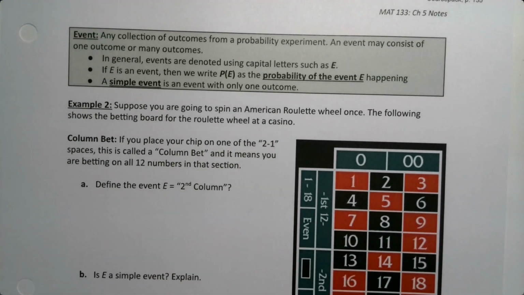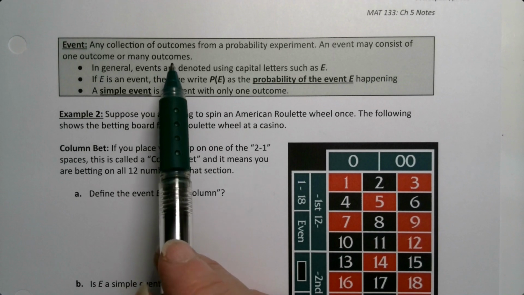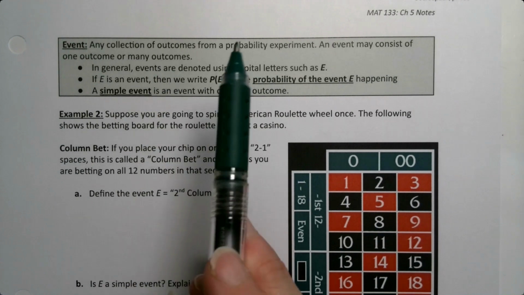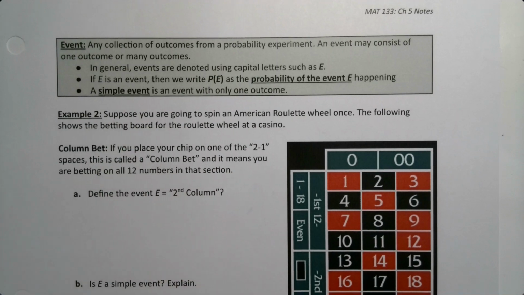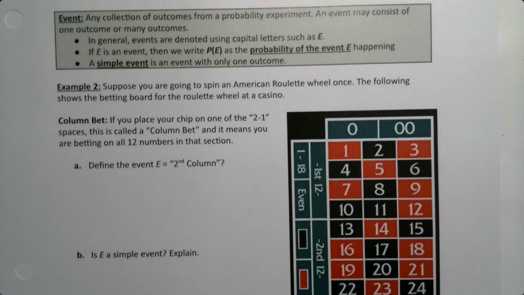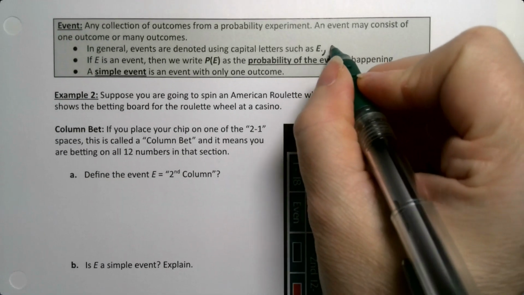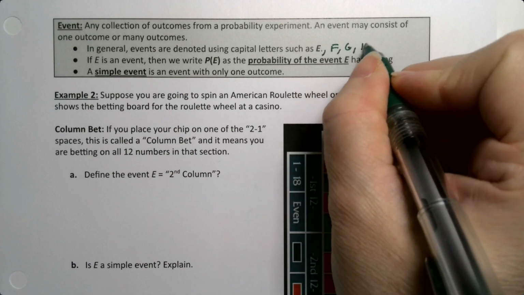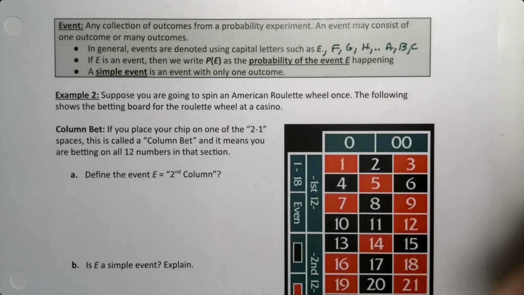Lovely. Okay. So an event in general is any collection of the possible outcomes of the experiment. So you could define them all sorts of different ways, and we will. So there are lots of different events, but a simple event is one that can occur only one way. And we generally use capital letters like E for event, F for event, that kind of thing. So it doesn't have to just be E. So F, G, H. We'll use A, B, C as well, right? Those kind of letters.